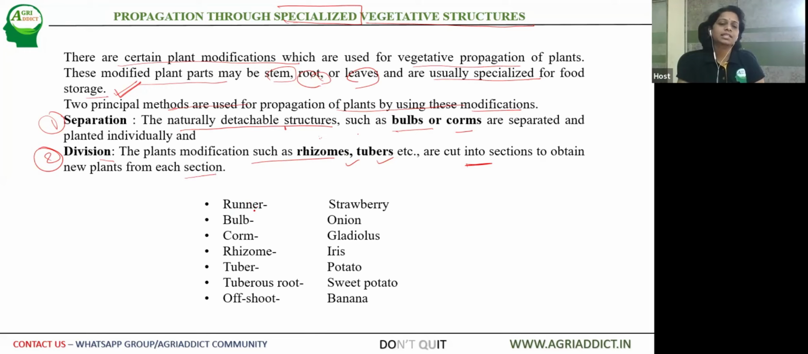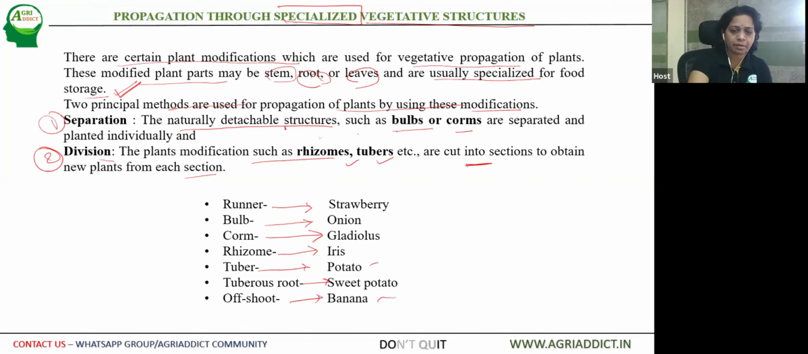So let us understand the examples. Here, the variations of the plants. The first one is runner, that is strawberry. Then bulb, we know it is onion. Then corm, gladiolus. Rhizome, iris, ginger. Then tuber, potatoes. Tuberous root is sweet potato. Offshoots, banana, pineapple, and date palm. So let us go into them one by one.